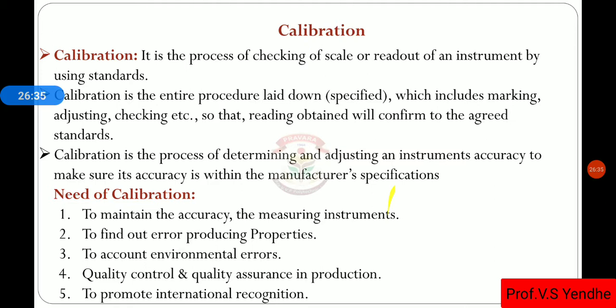Calibration is the process of checking the scale or readout of an instrument by using standards. Whatever scale that instrument has or whatever readout that instrument is giving, we have to check that readout with the standards.